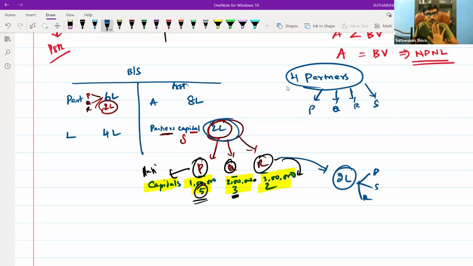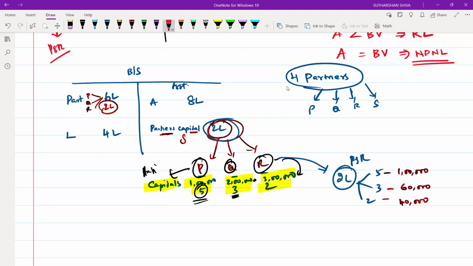Okay, that's his point of view. R's point of view is: I want to take this 2 lakh profit in the PSR ratio. The PSR ratio, let's say, is 5:3:2. If I say 2 lakh divided by 10 into 2, how much has it become? 40,000. Is it right?